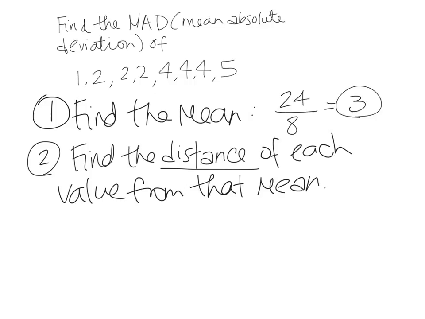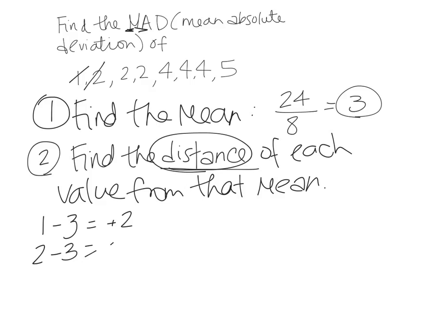So we found the mean, that's the M part of MAD. Then we're going to find the absolute value. Basically, we're going to find the distance of each value from that mean. Okay, so we take each value, 1 minus 3, which equals -2, but we're only going to take the positive side because we're talking about distance. So forget about negative, you're just going to subtract, okay? So we did that one, we're going to take the next one, 2 minus 3, which is -1, but we're only taking the positives. And then we have 2 more of those, so 2 minus 3, which equals 1, 2 minus 3, which equals 1. We're only taking the positive side.